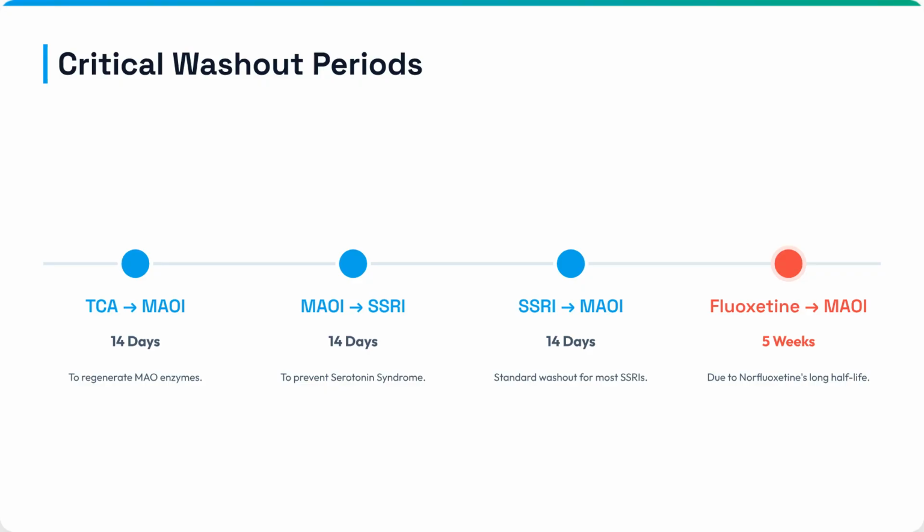Critical washout periods prevent dangerous interactions. Switching between a TCA, MAOI, or most SSRIs requires a 14-day washout. However, switching from fluoxetine to an MAOI requires 5 weeks due to its long half-life active metabolite.